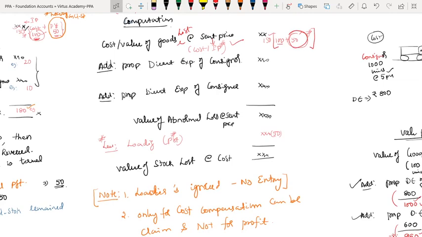Yes, sir. Always, the insurance company gives compensation only for cost, not for loading. Since complete loading has already been reversed in my book, here loading has to be reversed, otherwise I will not get the true value. Therefore, next line: less loading, within bracket, profit.